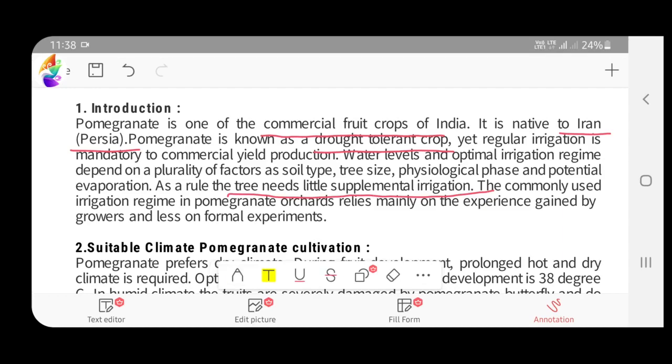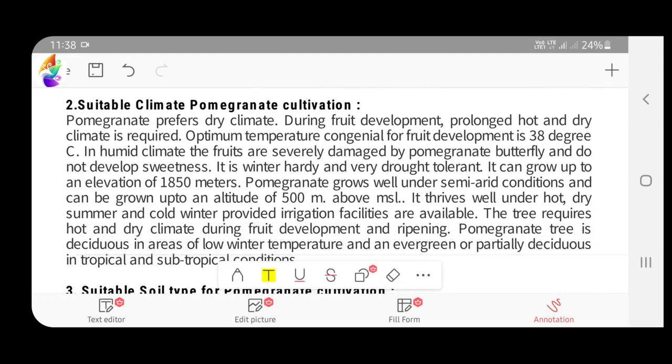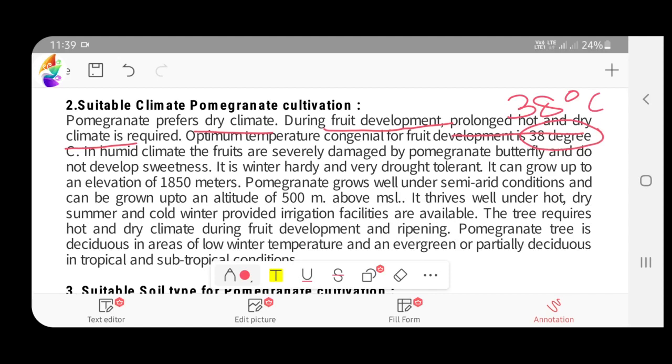Next, coming to the suitable climate needed for pomegranate. Keep in mind, pomegranate prefers a dry climate, and for fruit development it requires a prolonged hot and dry climate. The congenial temperature for fruit development is 38 degrees centigrade.